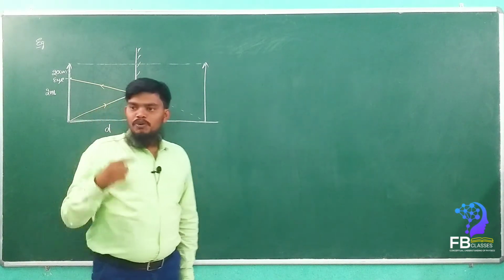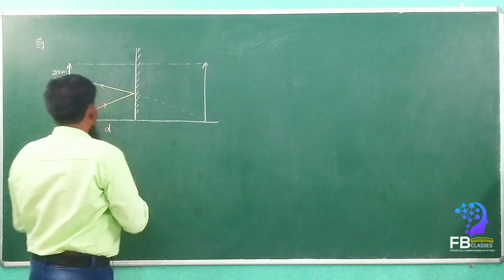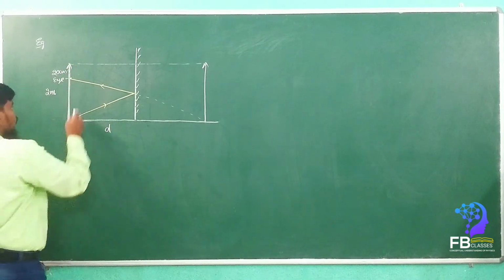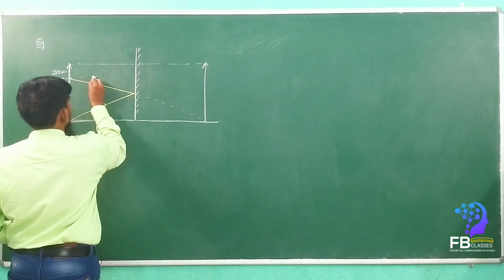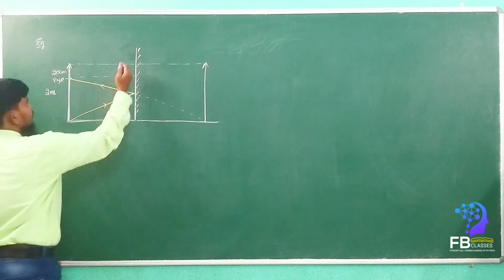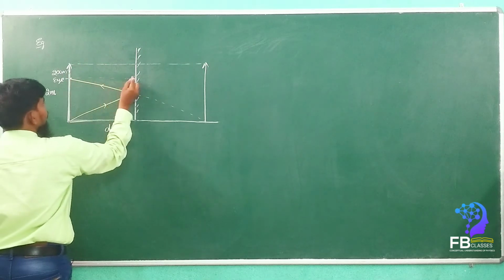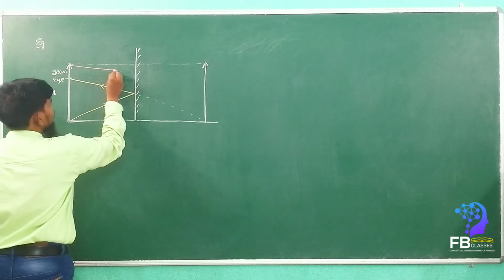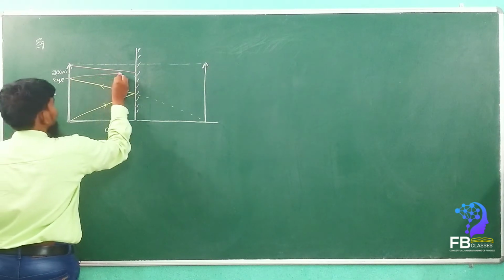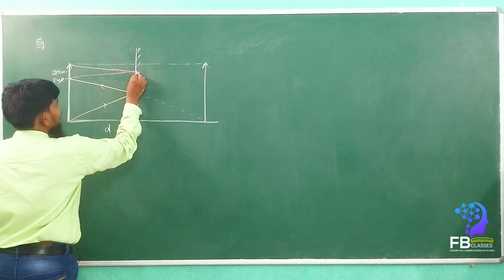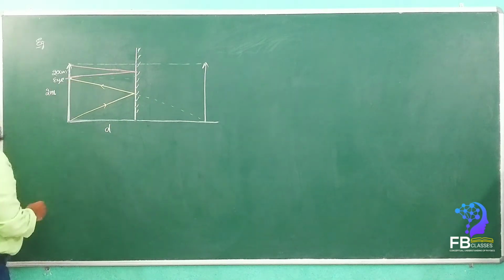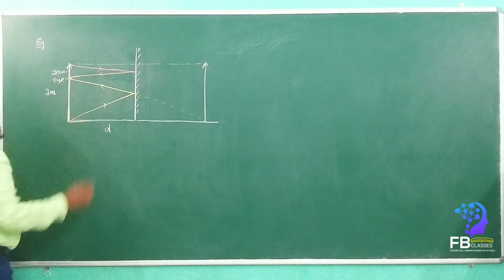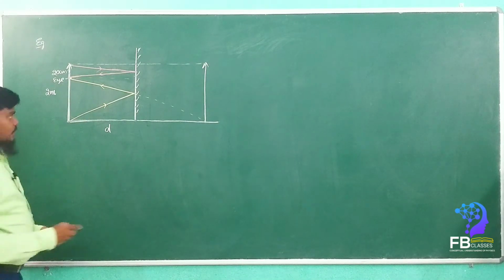Now second, he wants to see the head. So one of the rays we have to take from the head and enter his eyes. See here, I am going to draw here. Now another ray, this is the ray and it enters his eye. Are you getting my point? Now he is able to see his head. Both the rays enter his eyes, yes or no?